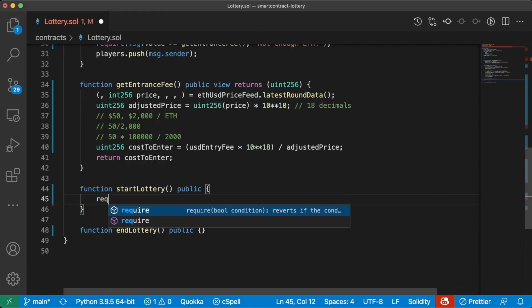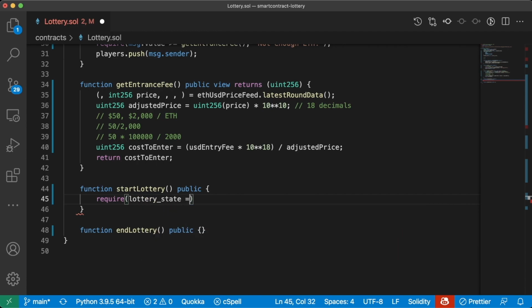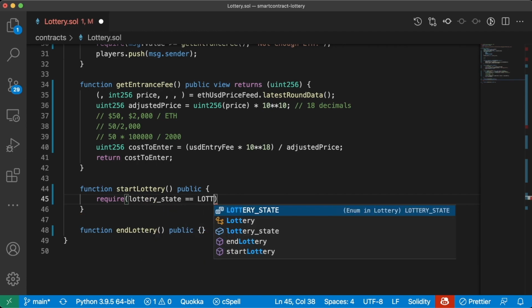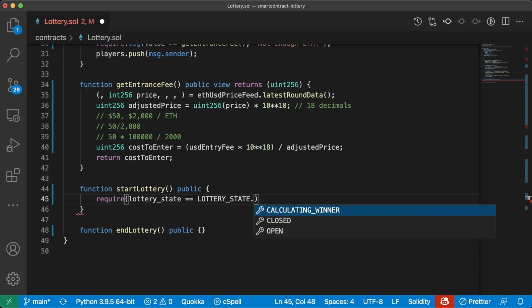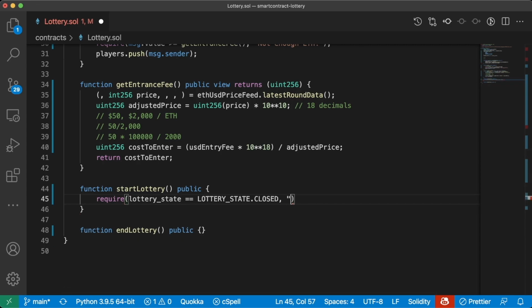We're going to do a require in here that the lottery state is going to be equal to LOTTERY_STATE.CLOSED. And we can even add a failure message in here saying 'Can't start a new lottery yet.'